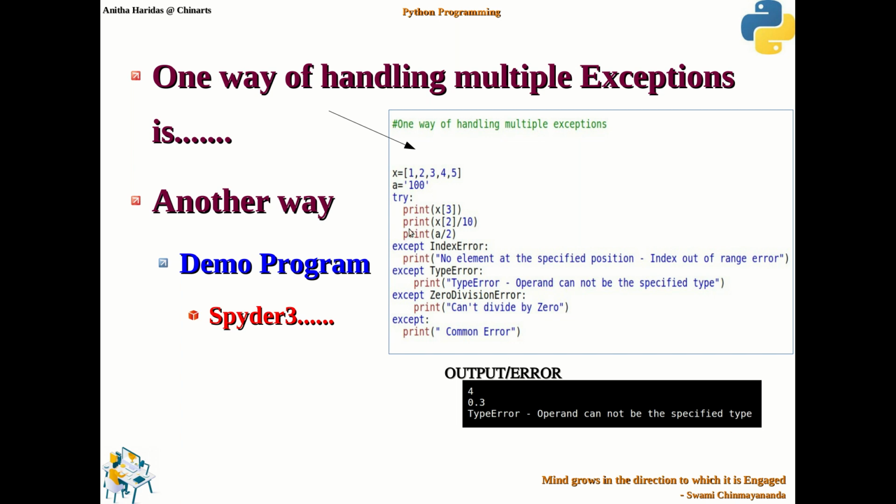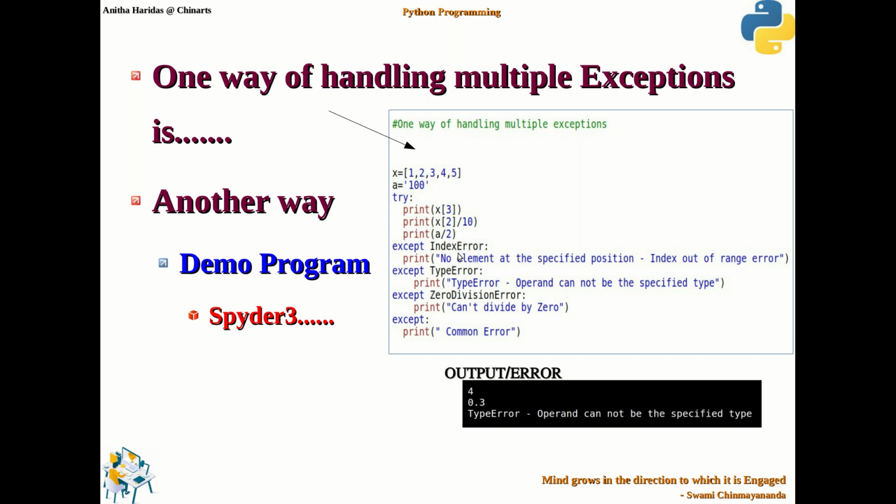So here in this particular block, the possible errors that may happen will be index error, type error. As I do division operation, zero division error also may occur. So what I have done, I have handled 3 different exceptions using 3 different except statements.